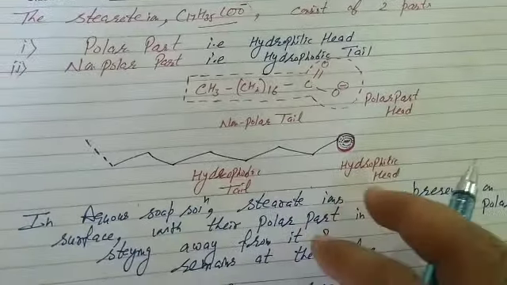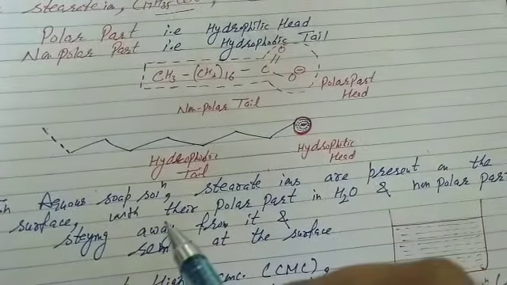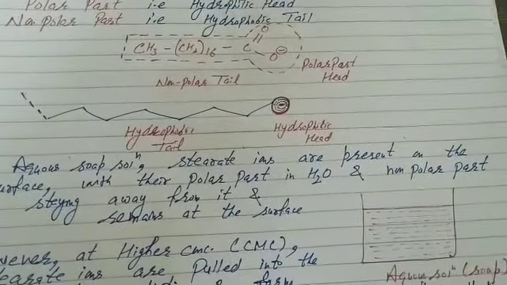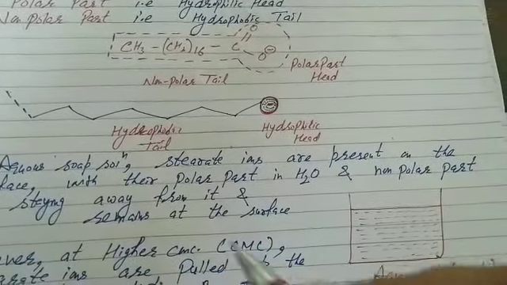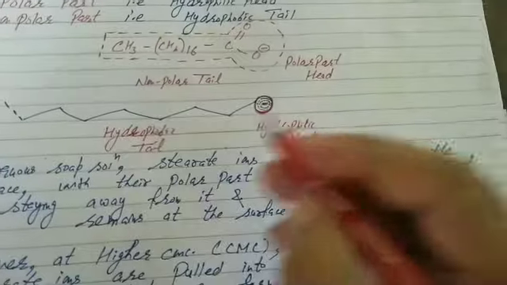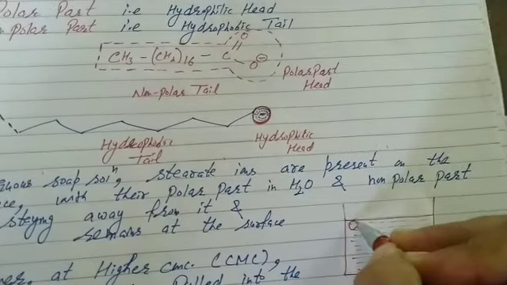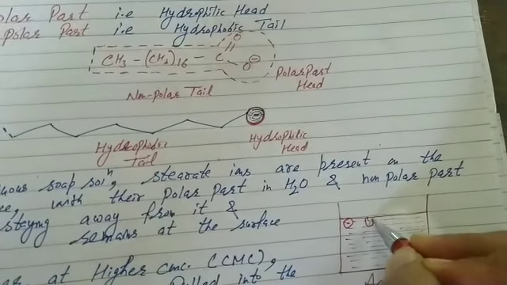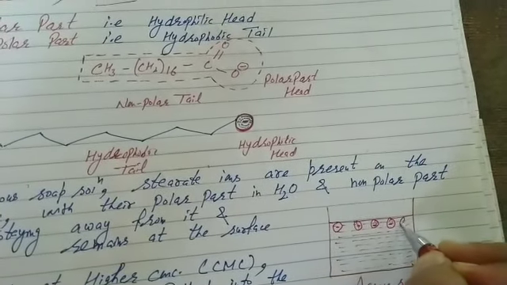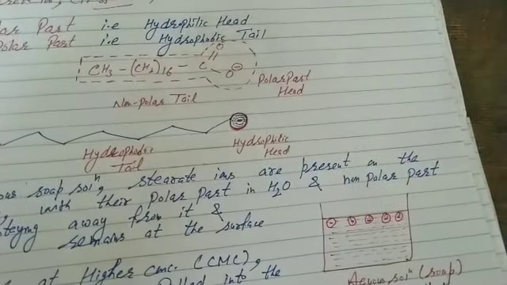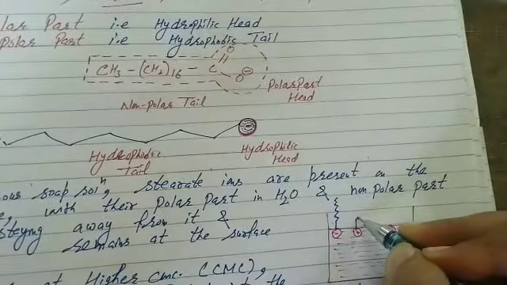Now students, in aqueous soap solution, the stearate ions are present on the surface of water with their polar part in water and non-polar part staying away from it and remaining at the surface. That's the aqueous soap solution. Stearate ions, these ions are present on the surface with their polar part in water. Polar part, that is the functional group carboxylate ion. And non-polar part, that is the tail, staying away from it and remaining at the surface.